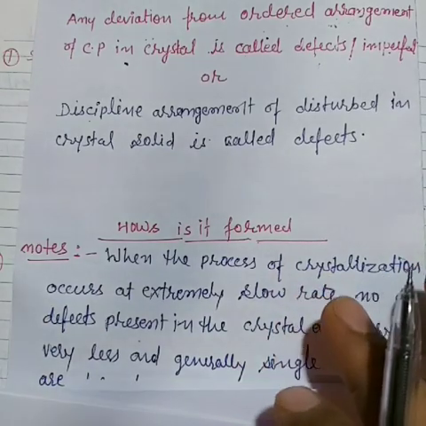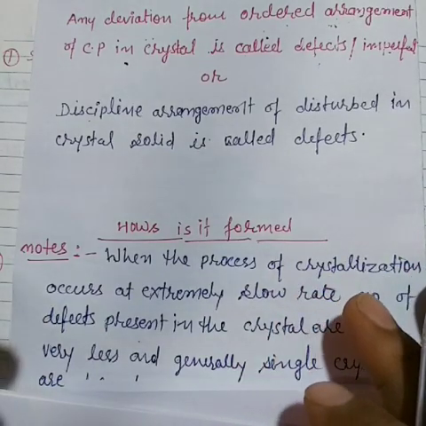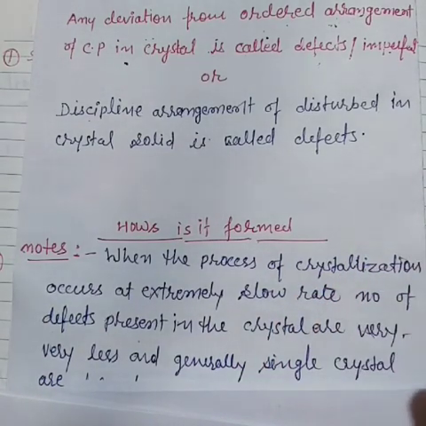So this is a very important point. Now listen very carefully, all of you. Now I want to tell you how a crystalline solid is formed. During the crystallization process, if the rate of reaction is very slow or very fast, then definitely defects will be created in the crystalline system.